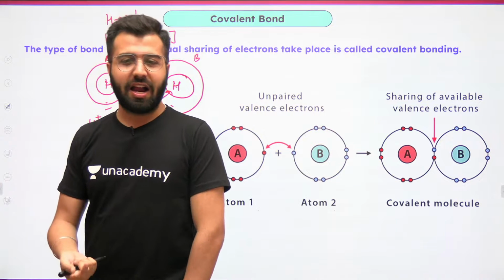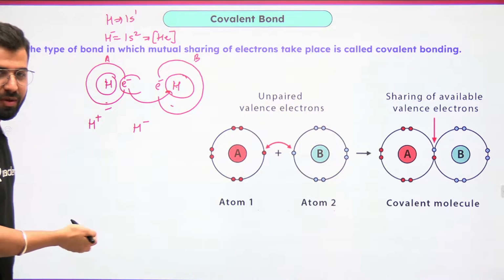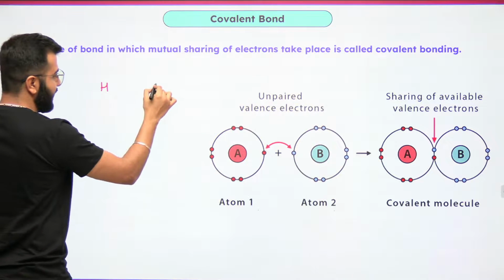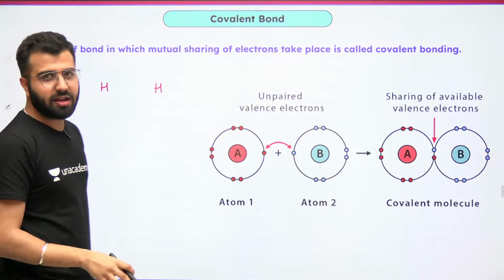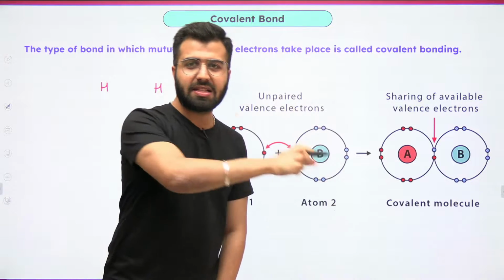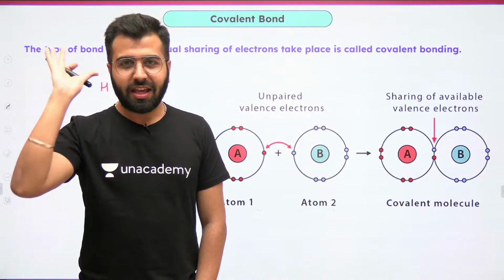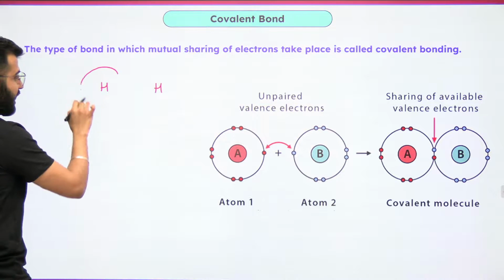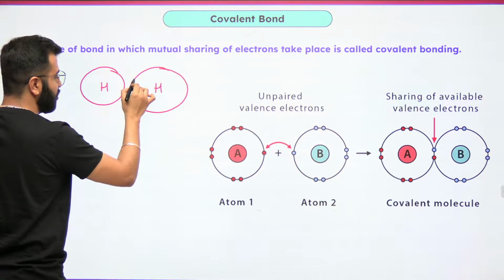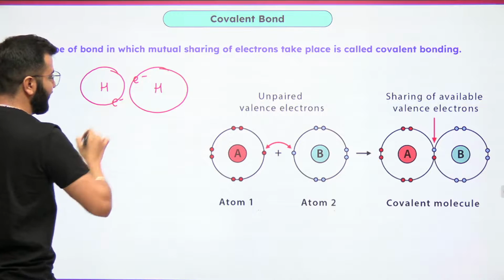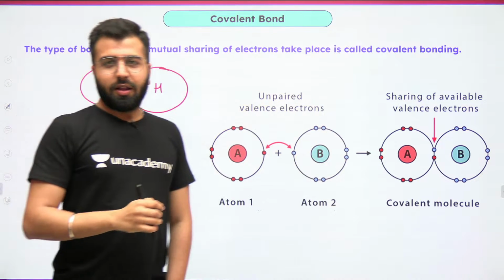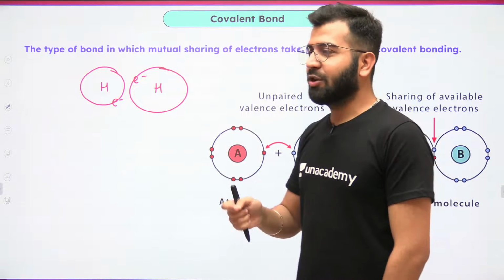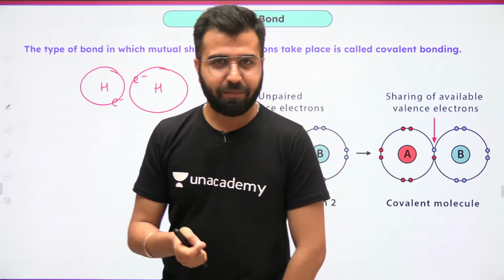That's the same with the hydrogens as well. Don't give me option A or B, please. Both hydrogens are identical when it comes to snatching away the electron. Do remember one thing. If this is hydrogen and this is hydrogen and both have electrons, which hydrogen is more electronegative? I would like to put it in this way.